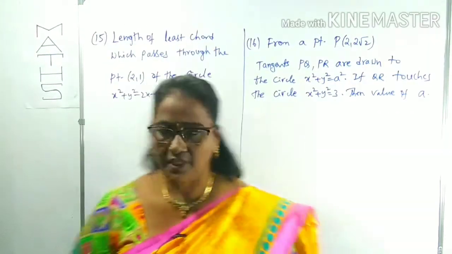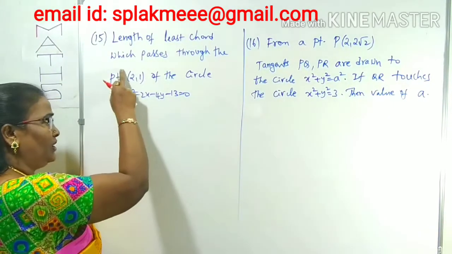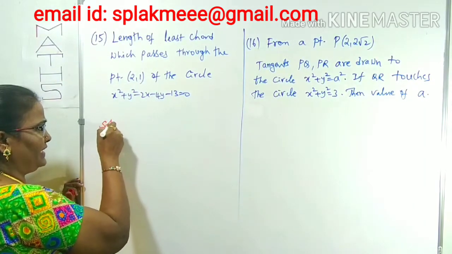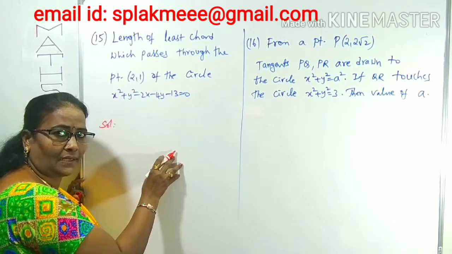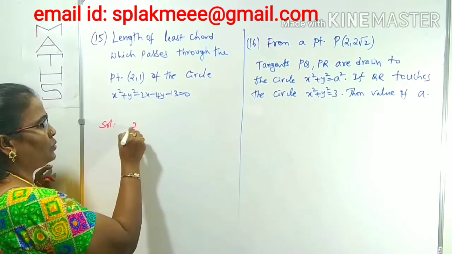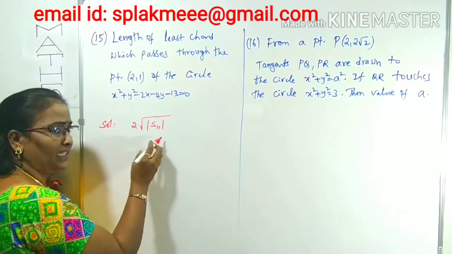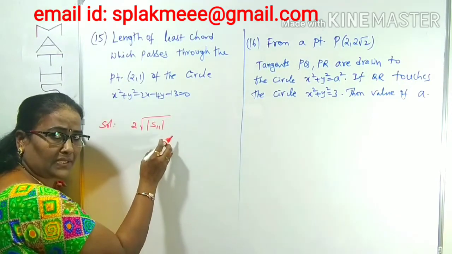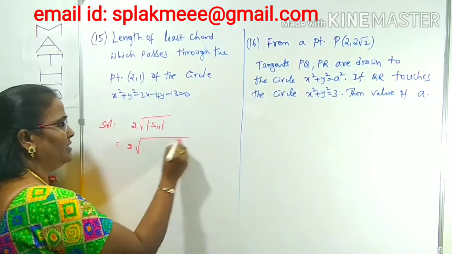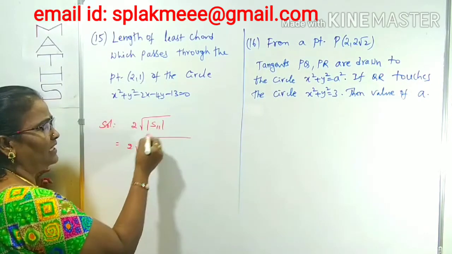Is it clear now? Look at question number 15. Length of the least chord which passes through the point of the circle. What is given here? The length of the least chord is also known as the length of the chord having midpoint (x1, y1), which is 2 root of modulus S11. This is the formula for the length of the chord having the given midpoint, also known as the least length of the chord. So we can use 2 root S11 under modulus.